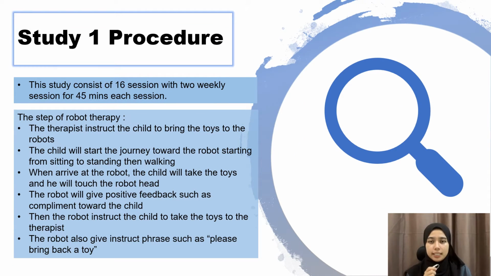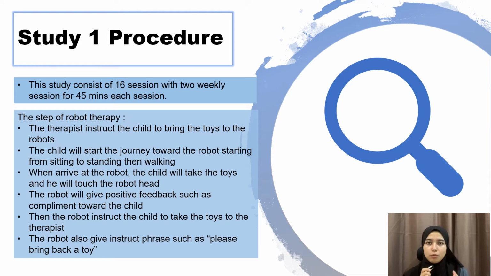As for the procedure, study 1 used a humanoid robot called Nao as the assistive robot in the intervention. This intervention consists of 16 sessions, 2 times per week, and 45 minutes for each session. This intervention focused on motivating the child to walk without falling, with the robot as an assistive device to make the child feel motivated to walk.